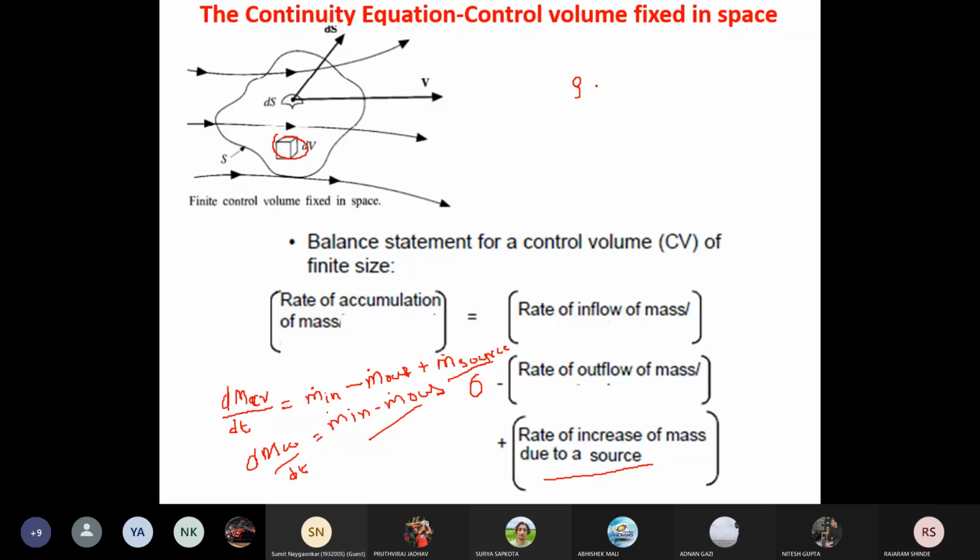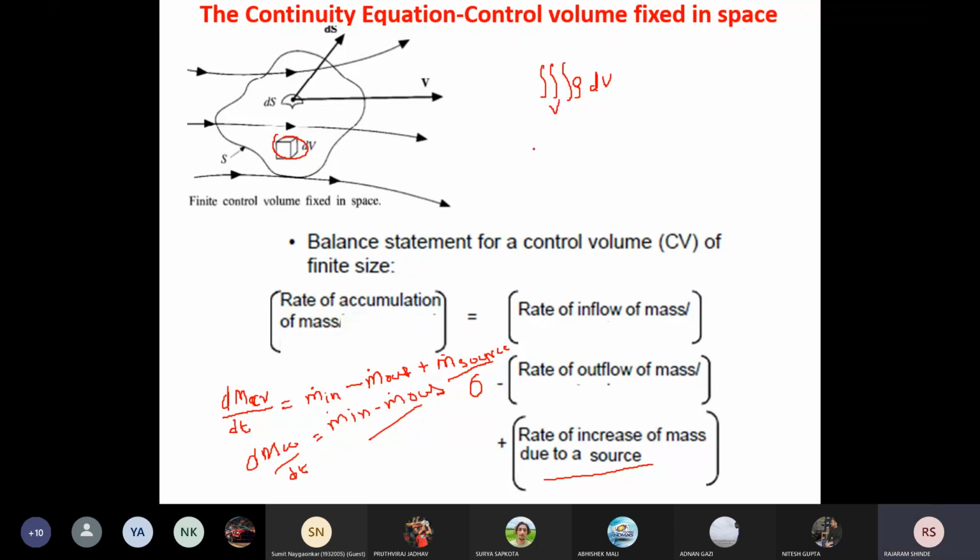Now total mass inside this control volume, you have to take the triple integration over the control volume. This is your total mass inside this control volume.